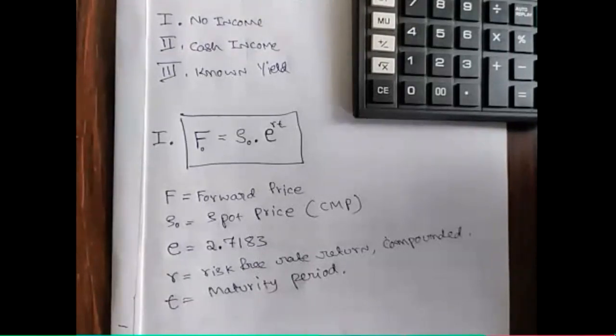Consider a forward contract on a non-dividend paying share, which is available at rupees 70 to mature in 3 months time. If the risk-free rate of interest is 8% per annum, compounded continuously, what is the forward price? So we need to find the forward price.